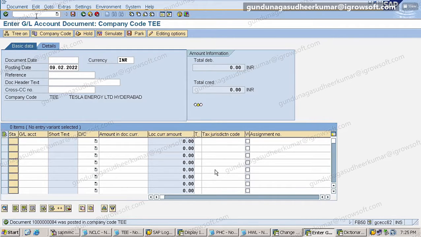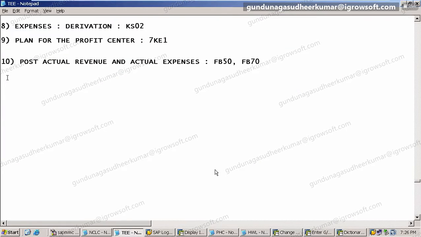Okay, so we have the plan and the actual also. So now we have to check the difference. We have to see the report. Right. So now better write down: post actual revenue. That is to avoid confusion.